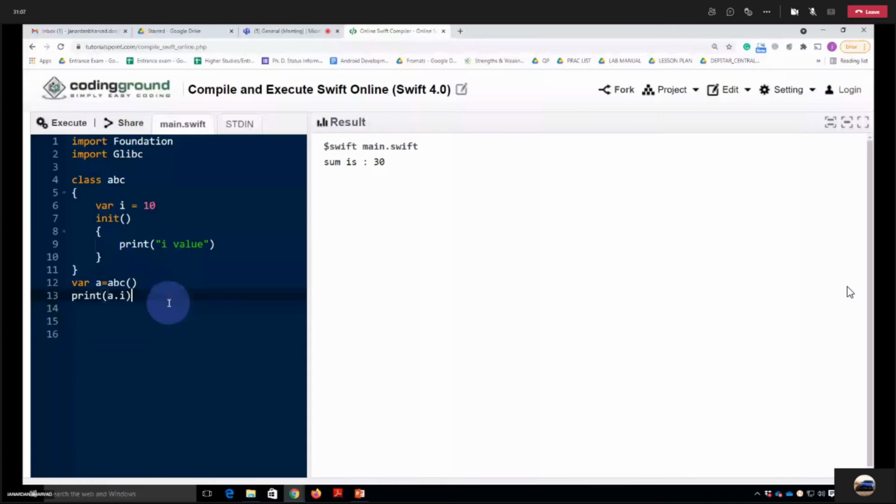Now let's create a function inside a class. Let's say sum, a int, b int.